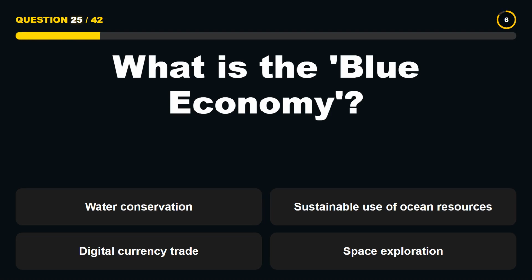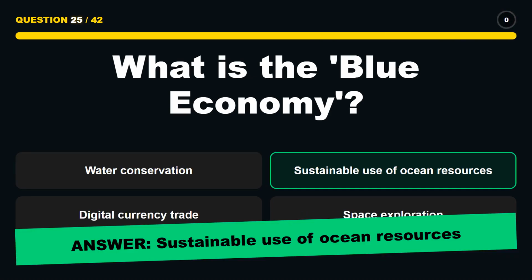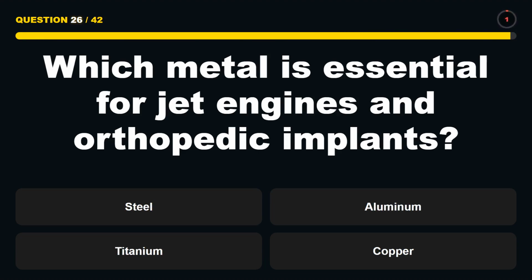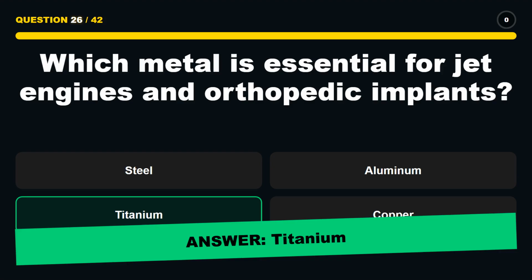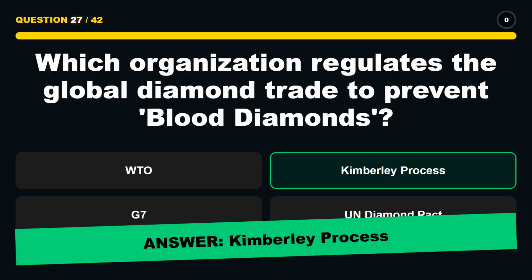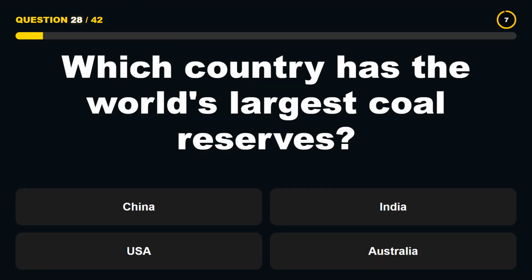What is the blue economy? Sustainable use of ocean resources. Which metal is essential for jet engines and orthopedic implants? Titanium. Which organization regulates the global diamond trade to prevent blood diamonds? Kimberley Process. Which country has the world's largest coal reserves?